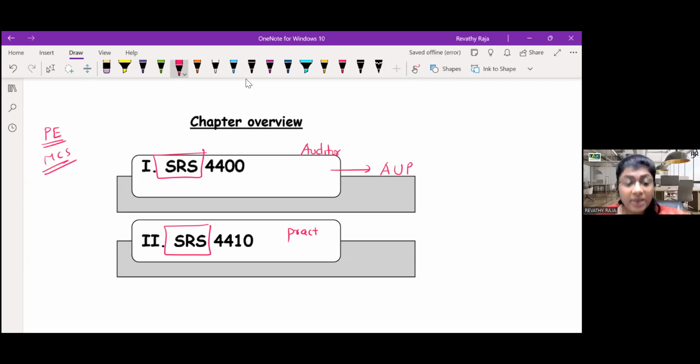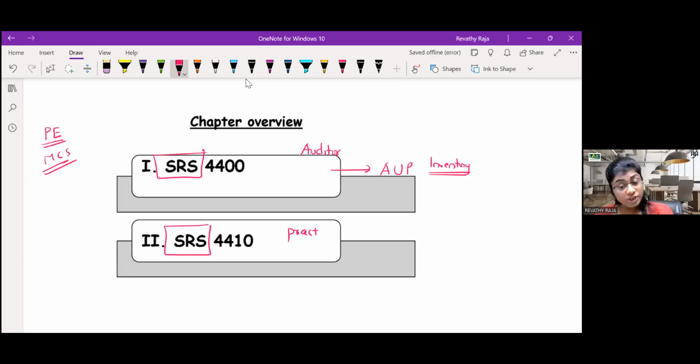AUP, agreed upon procedures. Say, for example, Akshay was asking the doubt. Akshay is appointed by the management to do certain procedures which they specify. Management will specify: Akshay, you are appointed to do these procedures on an item. Say, for example, inventory. On inventory, who will perform the procedure?